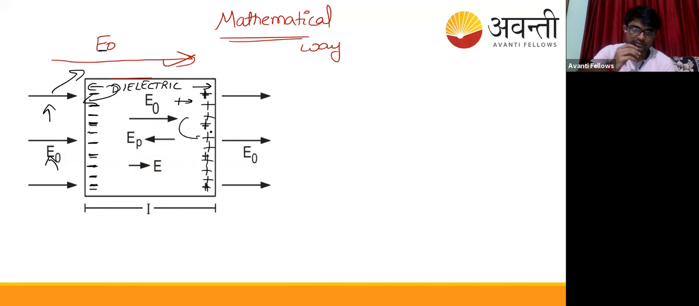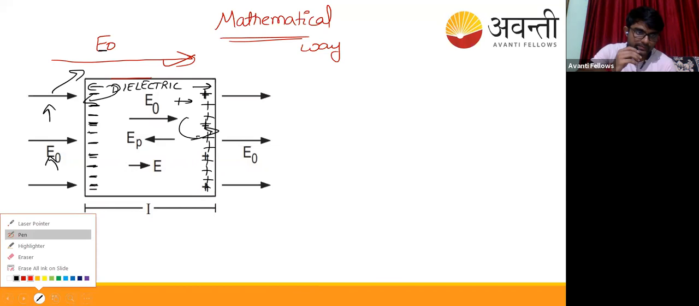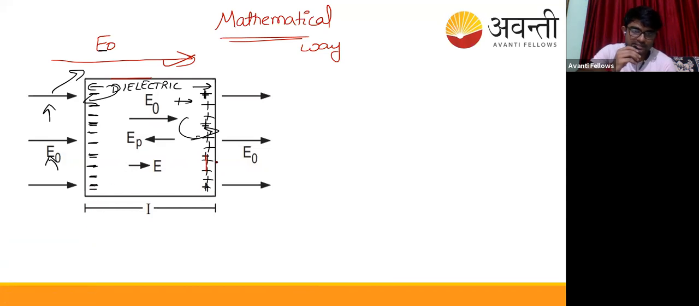So it will bind on this surface, that is on the inner surface of the dielectric, on the right hand side. What is going to happen is that now closely observe this thing, that you can see that these are positive charge lines, okay, and this is a negative charge line.